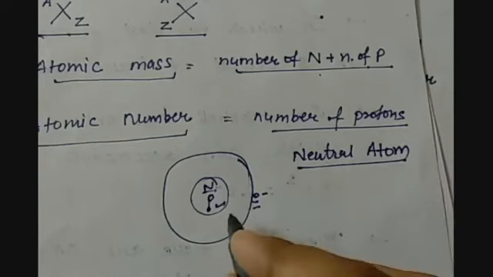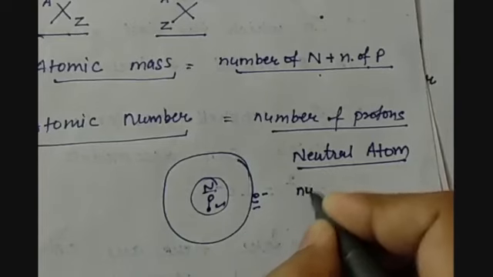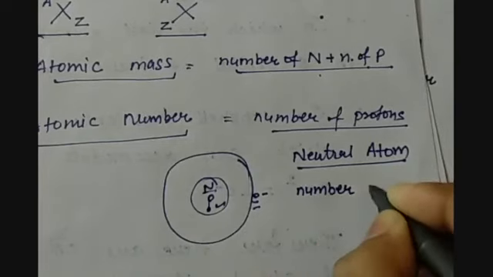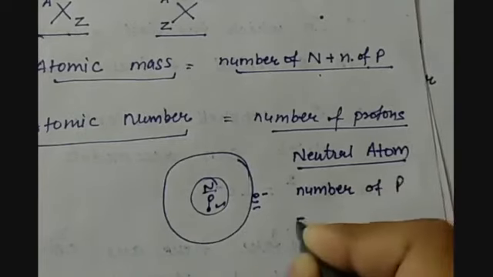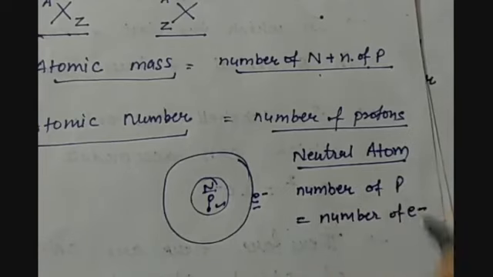That means for a neutral atom, the number of protons is equal to the number of electrons.